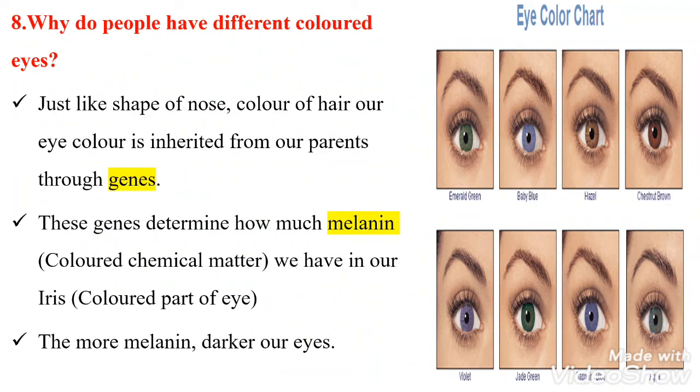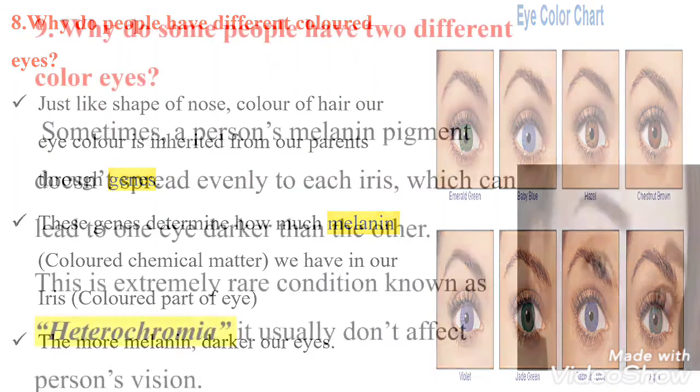Why do people have different colored eyes? The color of our eyes is determined by the color chemical matter called melanin. Just like the shape of our nose and color of the hair, the eye color is also inherited from our parents through the genes. These genes determine our eye color. If we have more melanin, our eyes will be darker.